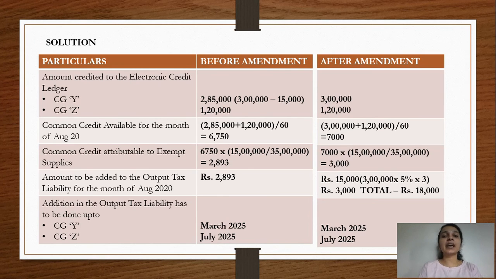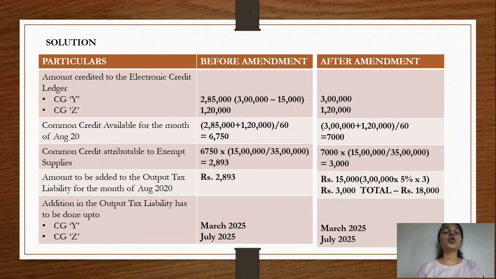But because in the example we are talking about the month of August, I have additionally written this particular thing because this is the thing which has to be done. Now, how does 15,000 come? 15,000 is the depreciation per quarter, or rather depreciation which is calculated by applying the rate of 5% per quarter on the amount of 3 lakh. So this 15,000 will be the amount which will be added to the output tax liability, and this 3,000 is the amount out of the common credit which will be apportioned to the output tax liability.